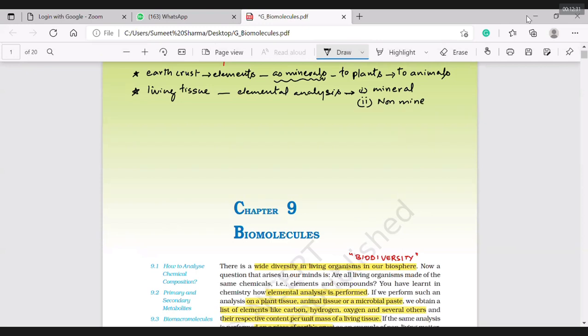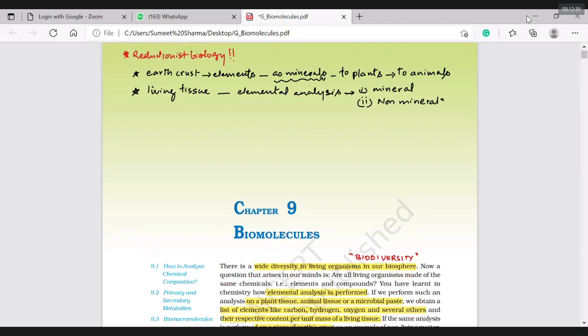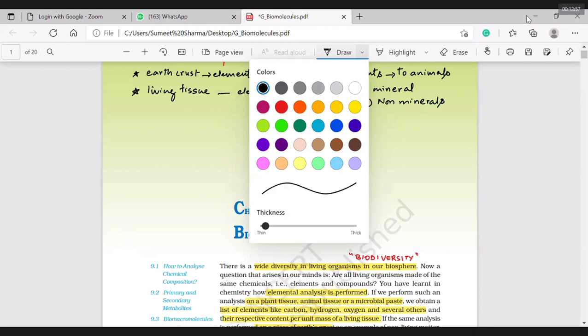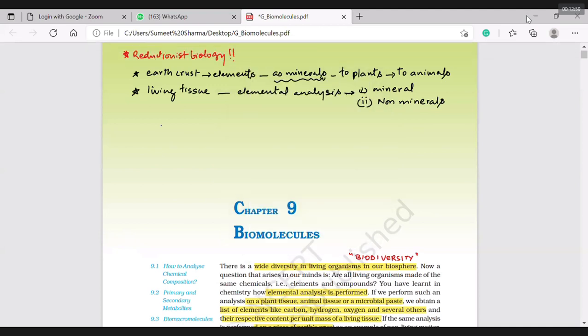Say, for example, for plants: if a plant is taking CO2 from the atmosphere, then carbon is not at all a mineral element, and oxygen is not either. In the same way, water is also not a mineral. I am putting an example so that it can be learned in a better way.